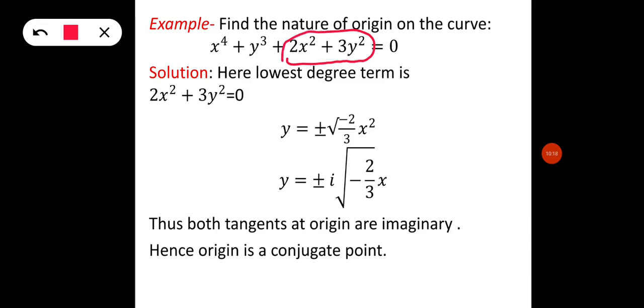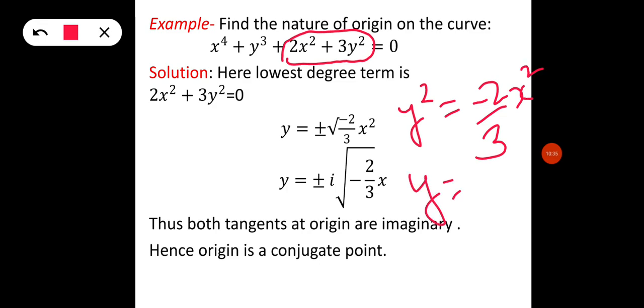Now we equate it to 0, so we find y square equals minus 2 by 3 x square. When we remove the square sign, we get plus minus under root minus 2 by 3 x square.